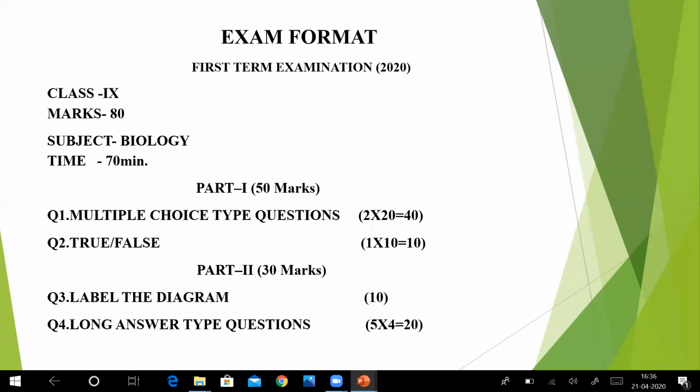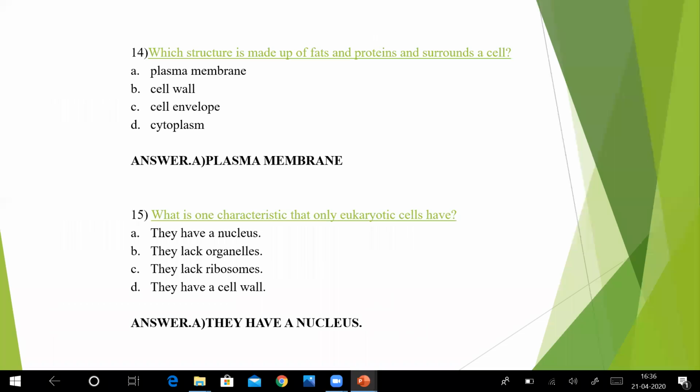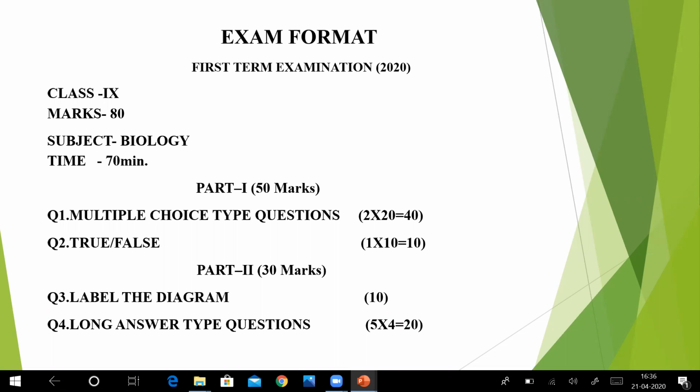We are done with the format, we are done with the revision. Now if you have any question, you can ask me, related to these MCQs or any topic from the beginning. So 4 chapters, this is your exam format. In the revision I gave you the types: multiple choice, true-false, diagrams.